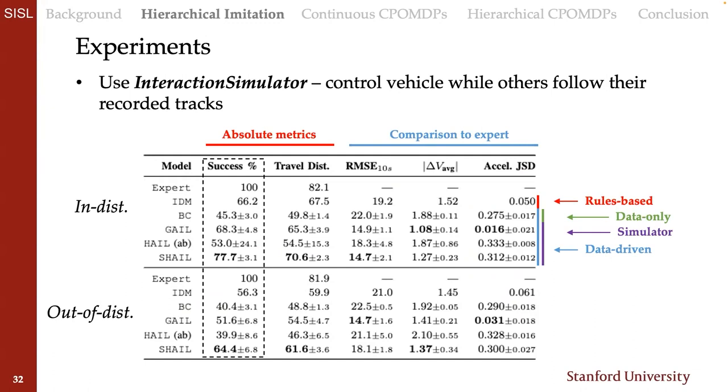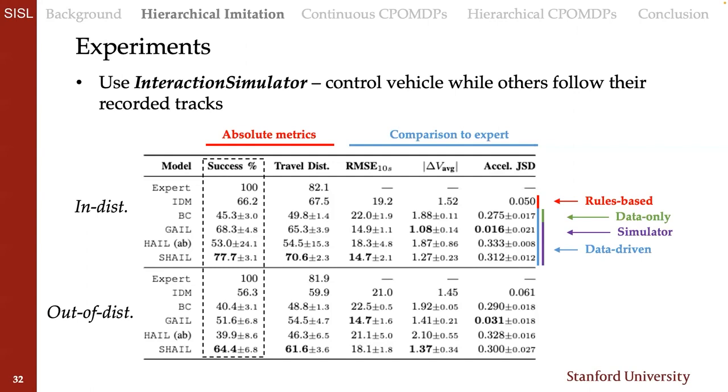For absolute metrics, we're looking at the success rate in getting across these scenarios and their travel distance. For comparisons to the experts, we're comparing the physical differences between the trajectories, along with the velocity differences and the overall distributions of accelerations that are seen in the simulations. We do this for both in-distribution scenarios and out-of-distribution scenarios, so ones that we also haven't seen in our training data.